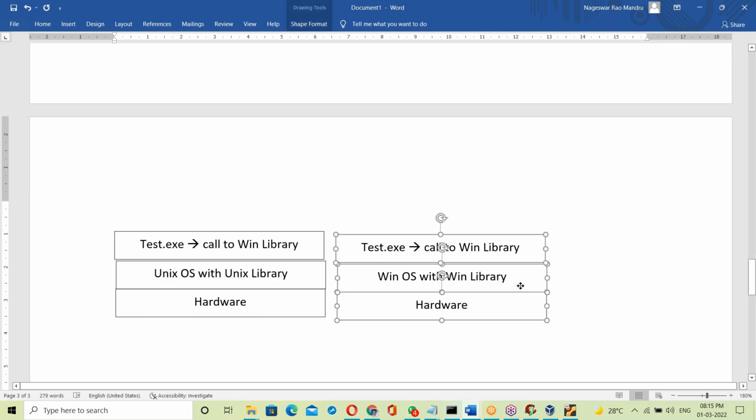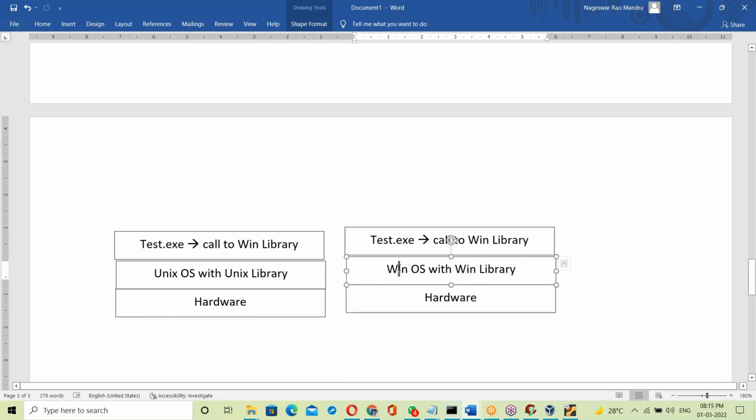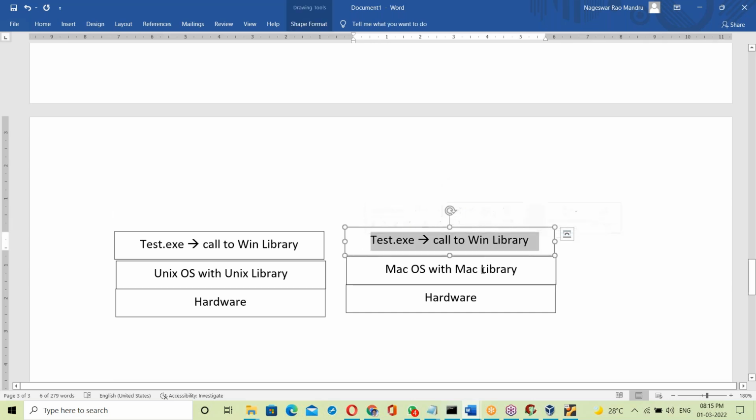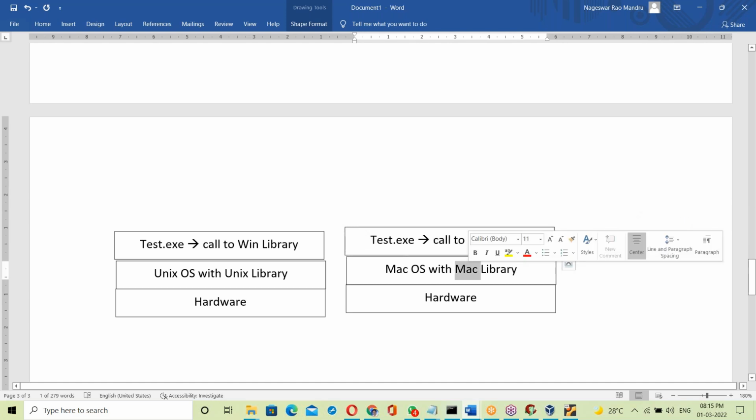Let us take another platform, Mac OS. Mac is like a Unix base, like Unix and Linux, with the Mac library. Now what happens here? The same test.exe placed on Mac OS will try to call the Windows library, but it is not available. Since the library is not matching, it fails. That's the reason an exe file is OS dependent.